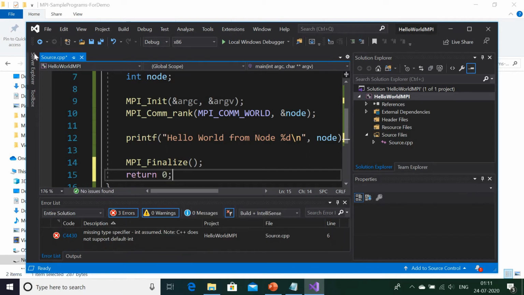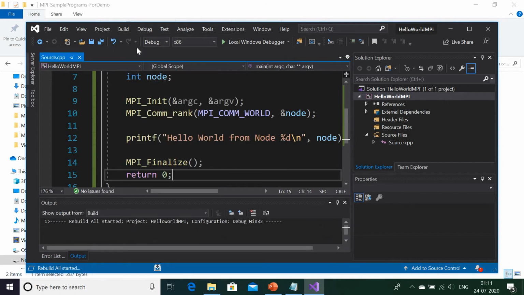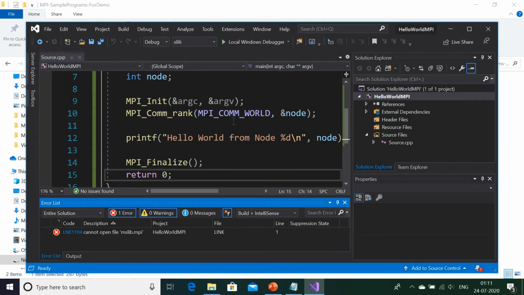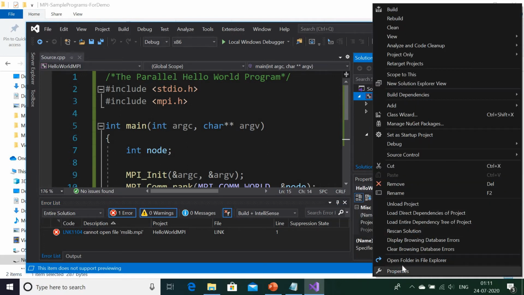I will rebuild it. It's building. Cannot open file mslib.mpi. Let us check. Go to the properties.